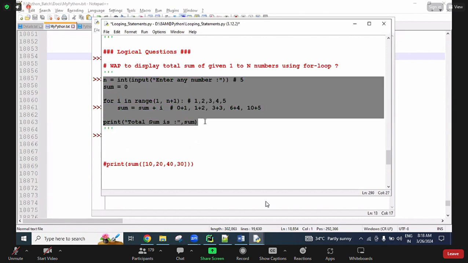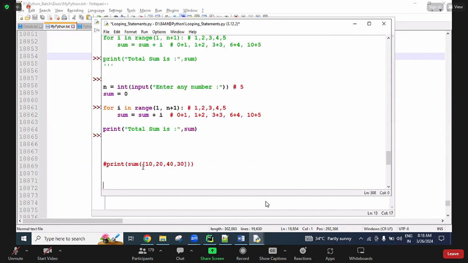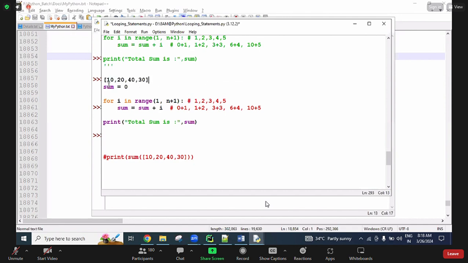With a small variation, for example, you can see here, this entire thing is one list object you are taking. So there is no need to take the number from the user. This is the sum and this is the list. I'm simply using a list; lst means list. This is one sum variable. In this place I will use lst, which holds these numbers 10, 20, 30, 40. Each time one value gets into i.